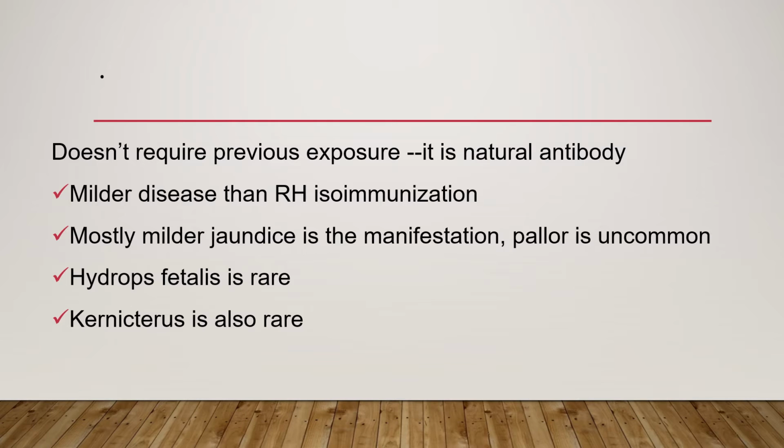ABO hemolytic disease doesn't require previous exposure because it is a natural antibody, and this is milder disease than Rh isoimmunization. Mostly the manifestation is milder jaundice, and pallor is uncommon. Hydrops fetalis is rare, and kernicterus is also rare, but it might be seen and might appear if poor treatment occurs.